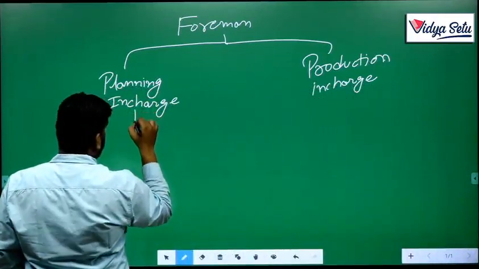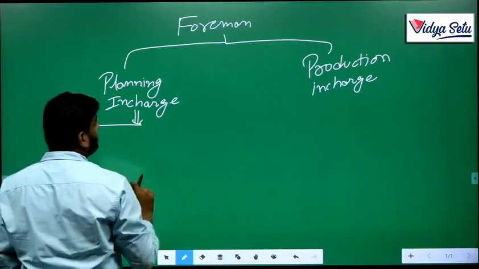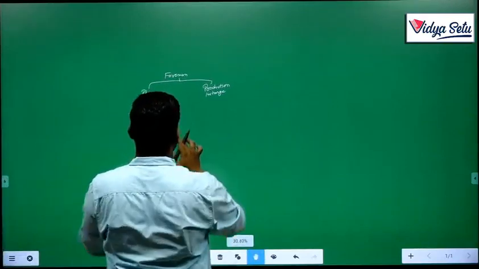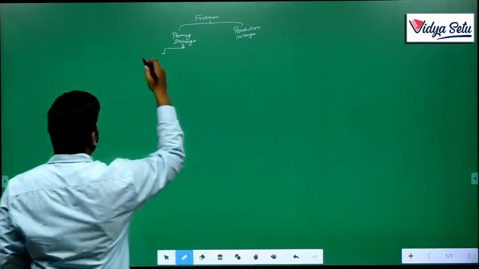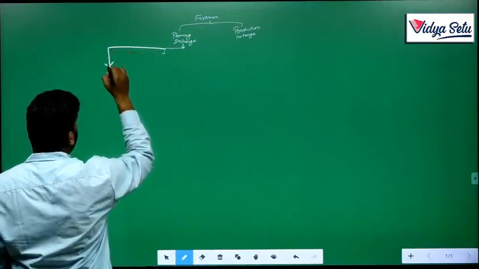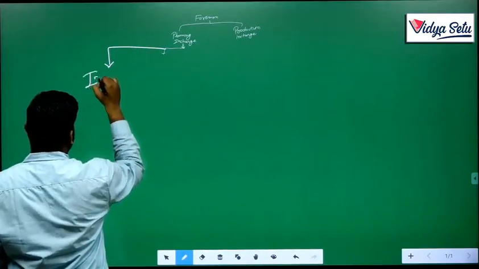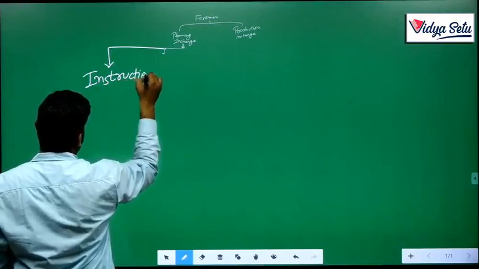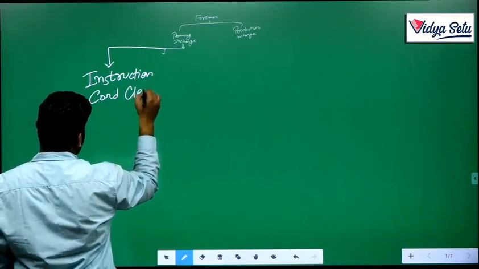Planning in charge is further divided into four parts. First is the instruction card clerk.